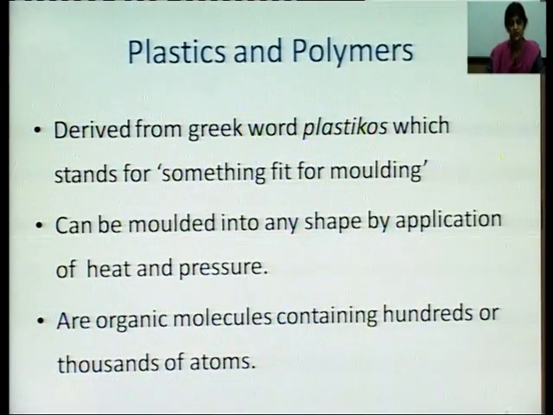Now, what is plastic? The word plastic is derived from the Greek word plastikos, which stands for something fit for molding, and anything that can be molded into any shape by application of heat or pressure is known as plastic. Mostly plastics are organic molecules containing hundreds and thousands of atoms. So, what is plastic? Plastic is something which can be molded and given any particular shape by the application of heat and pressure.